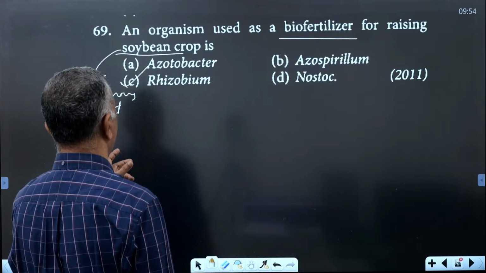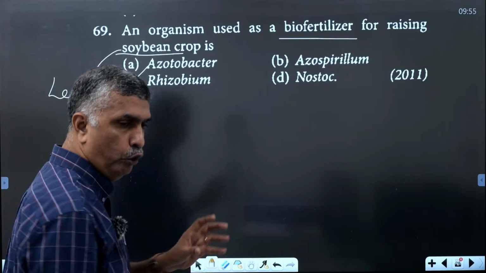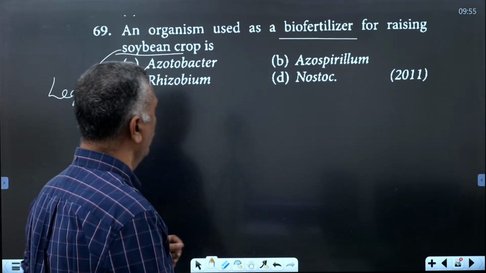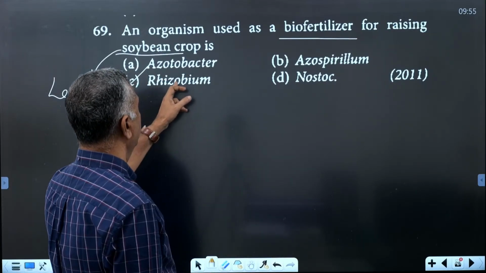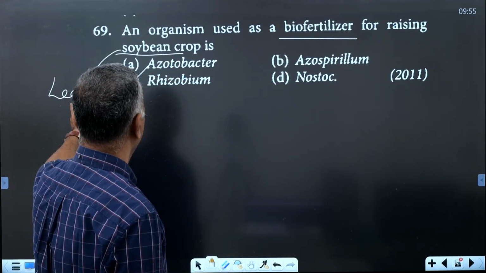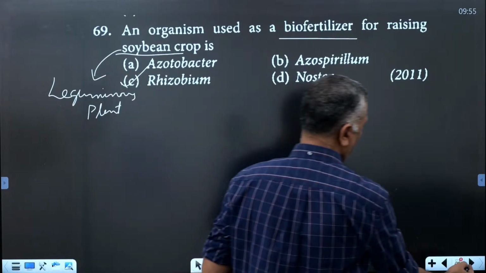Rhizobium bacteria in association with the roots of leguminous plants form root nodules, and they fix the nitrogen. So Rhizobium is the bacterium involved in leguminous plants.